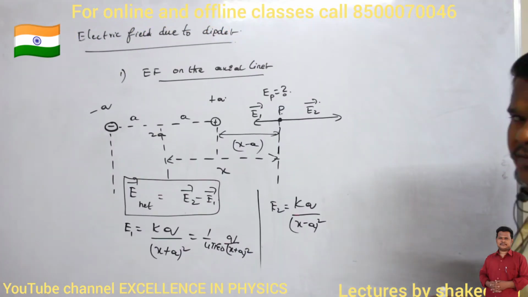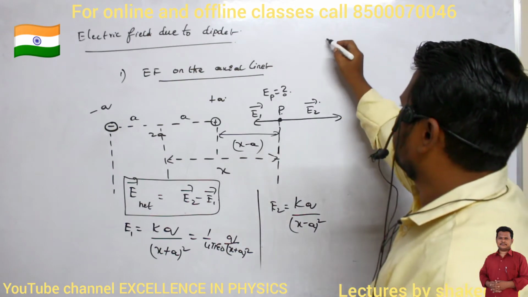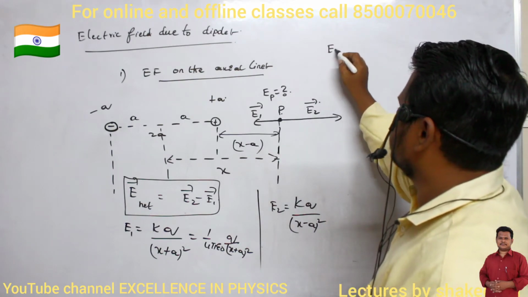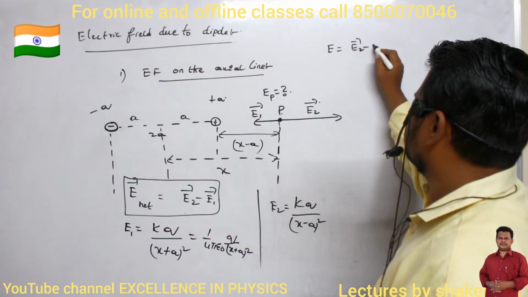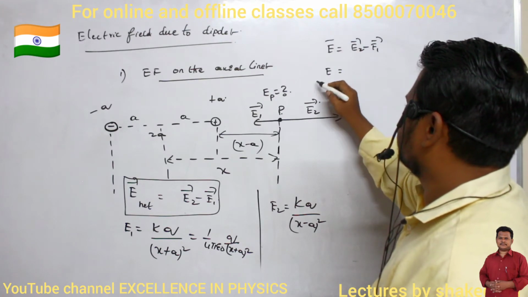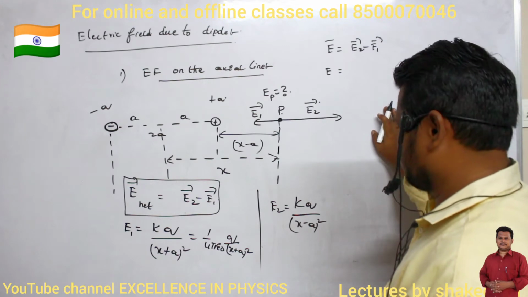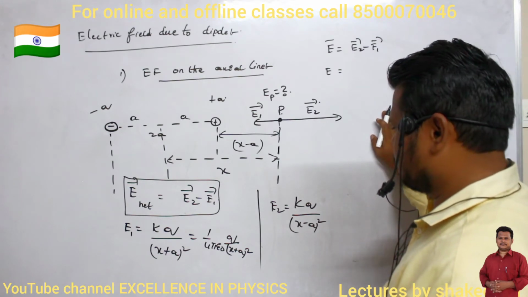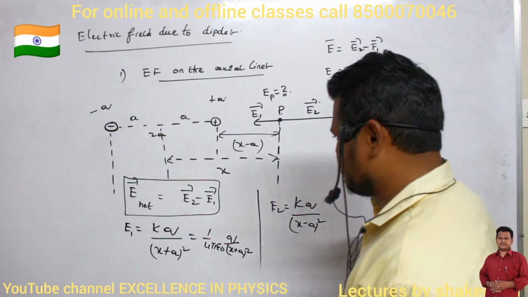So what is the total amount of electric field? How can I write? The total electric field is E equals E2 dash minus E1 dash. That's all, no? So if I just calculate the magnitude of electric field, which is E1 and which is E2? E2 dash minus E1 dash, or E1 dash minus E2 dash.